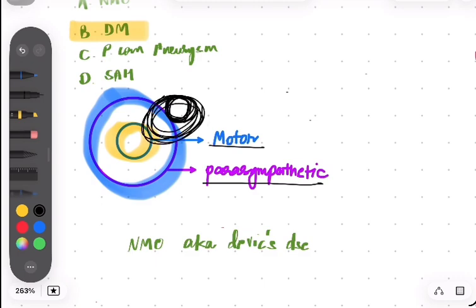So both the things are affected, which is why you will have both the symptoms, motor symptoms of down and out gaze, ptosis, and you will have diminished or absent pupillary light reflex, which is parasympathetic. So if both are present, you will pick PCOM.